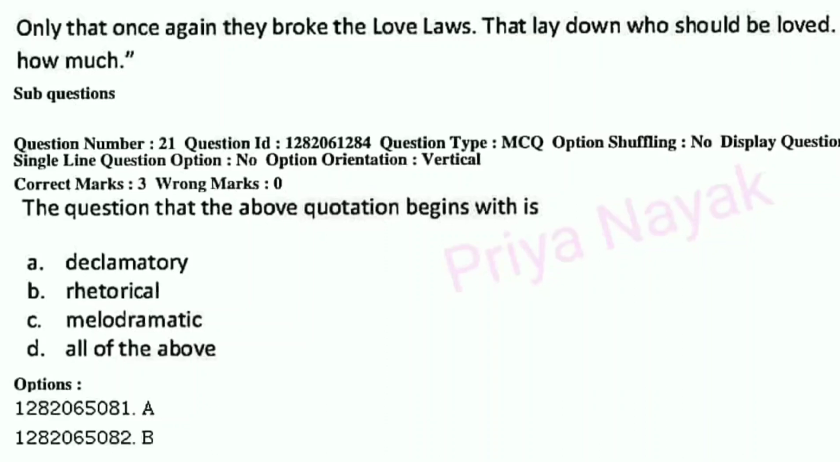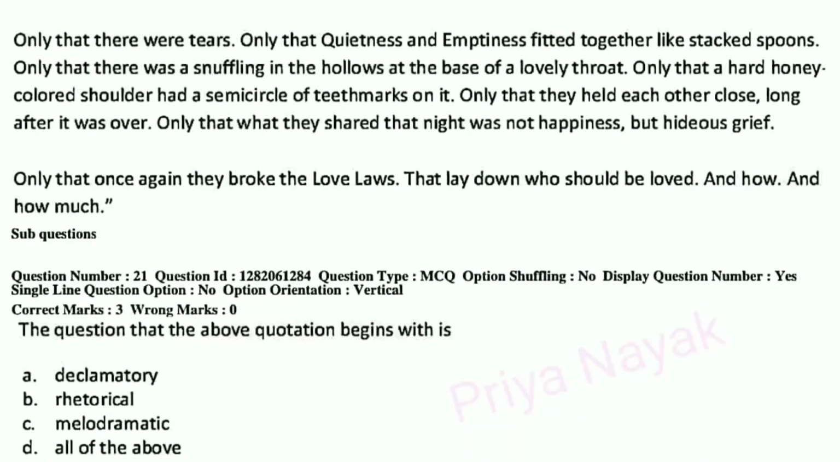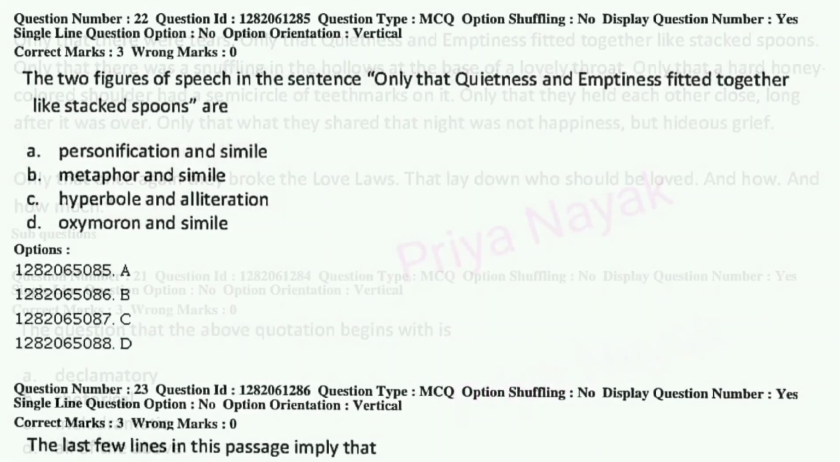So question number 21. The question that the above quotation begins with is A. Declamatory, B. Rhetorical, C. Melodramatic, or D. All of the above. So this is B. Rhetorical. It means the questions that are asked in order to produce an effect or to make a statement rather than to elicit information.